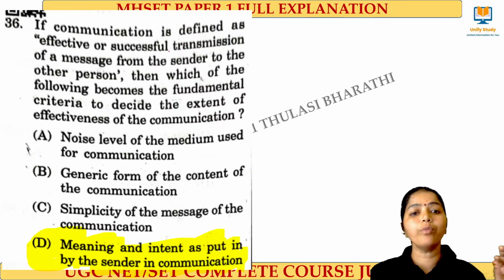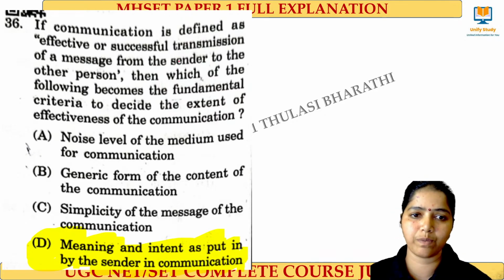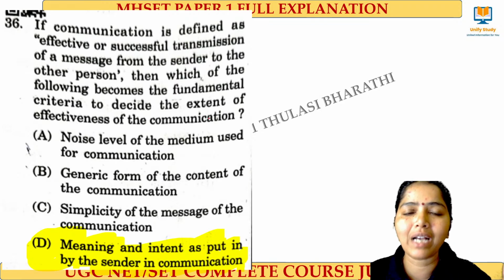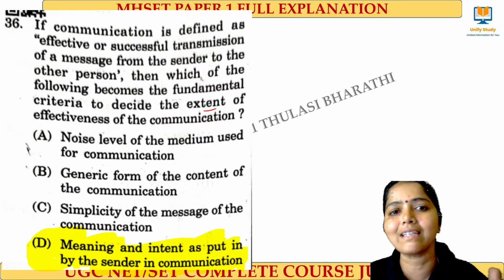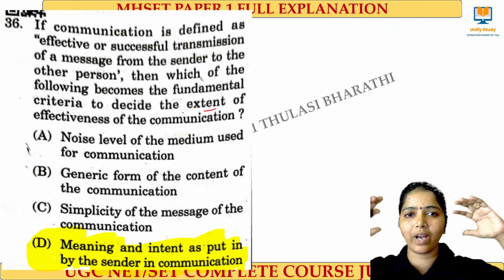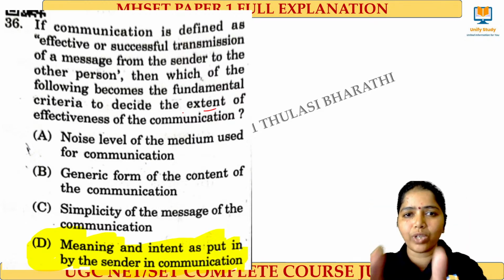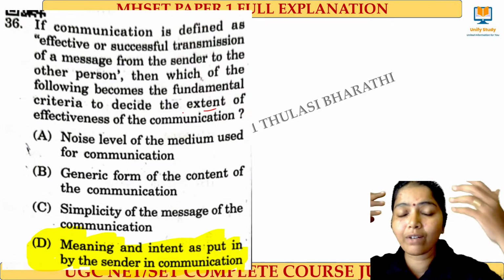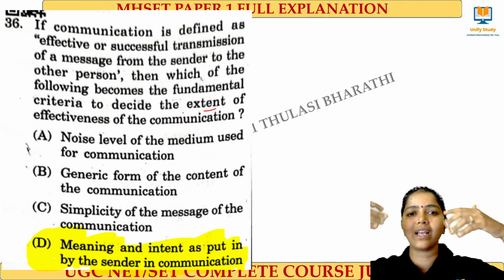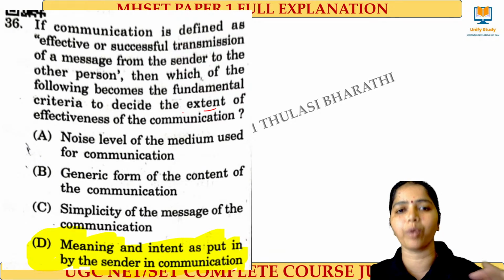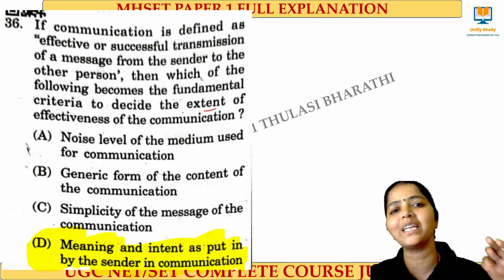Question from communication. Communication is defined as effective or successful transmission of a message from a sender to the other person. Then, which of the following becomes the fundamental criterion to decide the extent of the effectiveness of the communication? I usually say, I am a communicator, a sender. I have something in my mind. I just want to convey the same thing to you after my communication. I use my words, my pictures, whatever I use to communicate, right? This frame I had in my mind, if the same thing has been generated in your mind, then my content has been delivered properly. It means my communication has been done in an effective way.